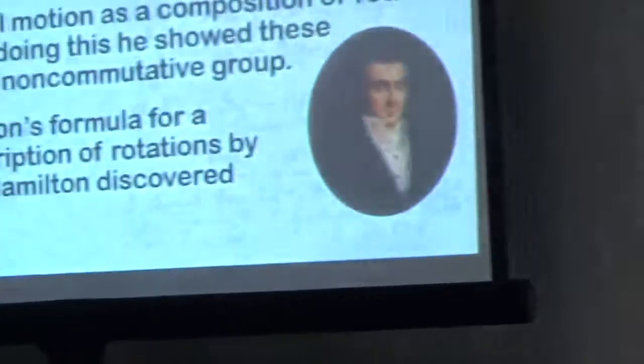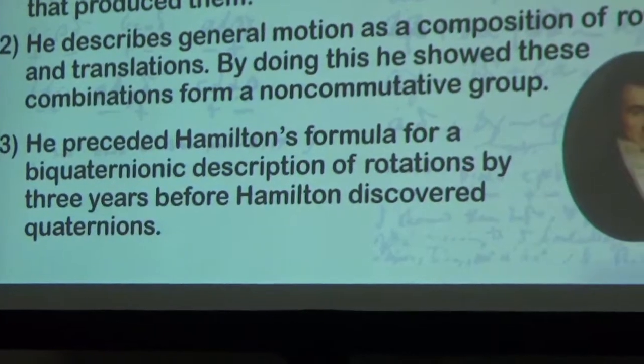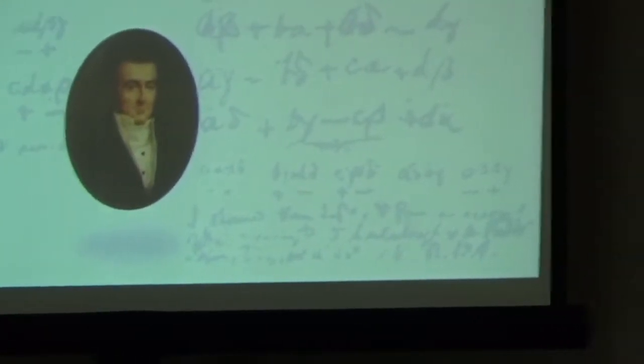He preceded Hamilton's formula for the biquaternionic description of rotations by 3 years before Hamilton discovered quaternions. And he introduced a set of parameters by which rotations can be calculated by purely rational operations. And this is something that even Rodrigues himself said in his paper, that he did not believe that anyone else had done this. And this has become indispensable to present-day computer programmers.